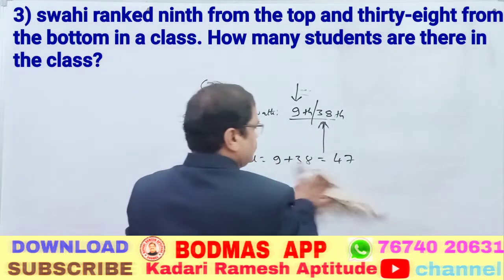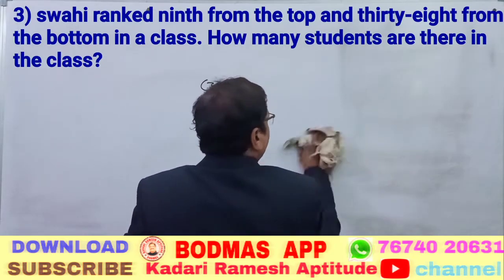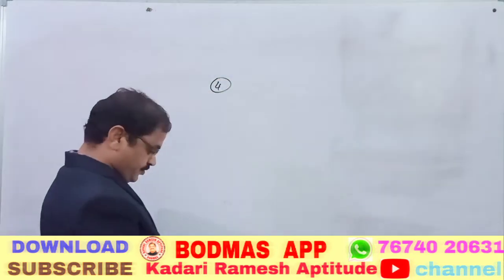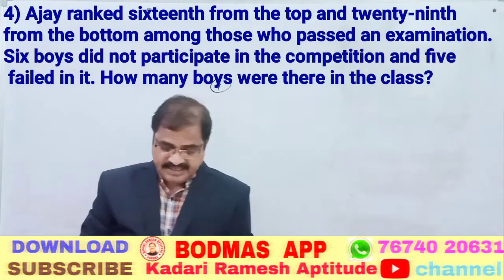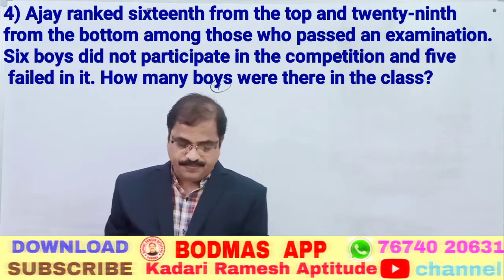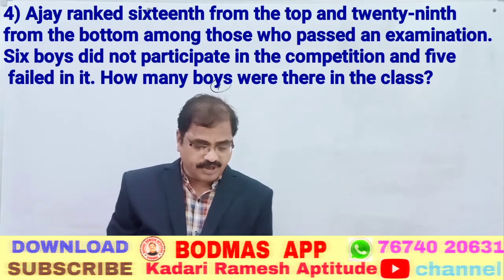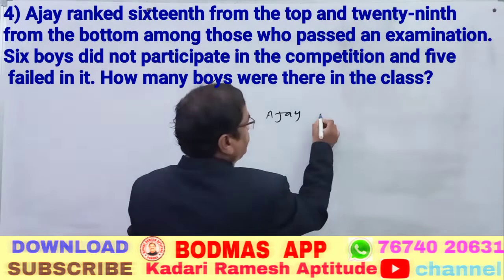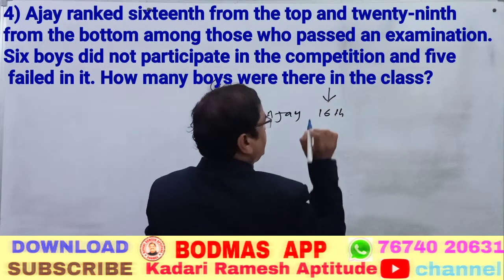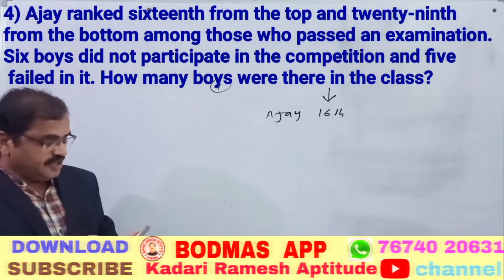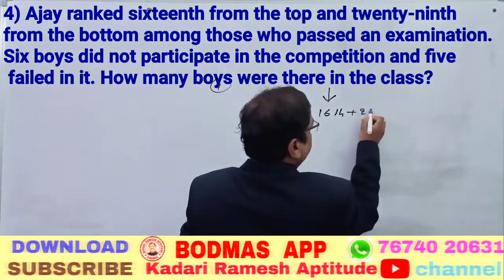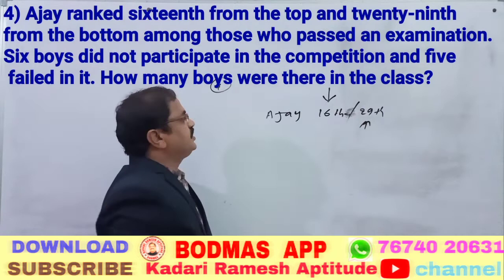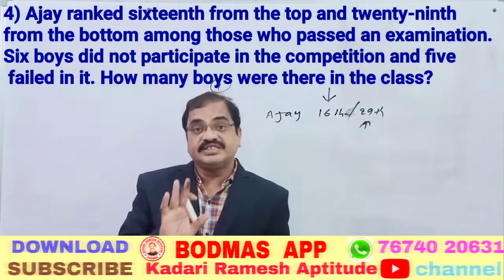Now let us go to the fourth question. Question number 4: Ajay's rank is 16th from the top and 29th from the bottom. Same question. 16th from the top means top is like this, I have taken. 16th, and 29th from the bottom. 29th from the bottom, Ajay. So this 29th rank and 16th rank are both Ajay's ranks.